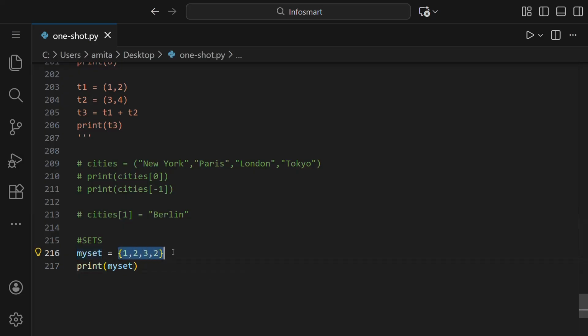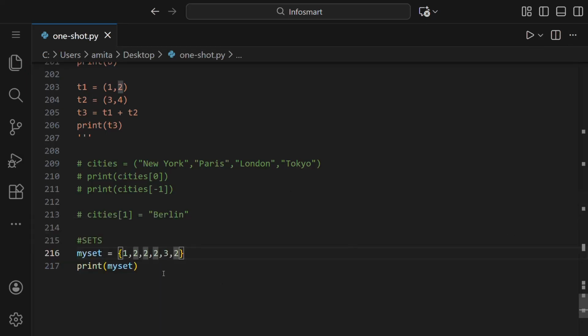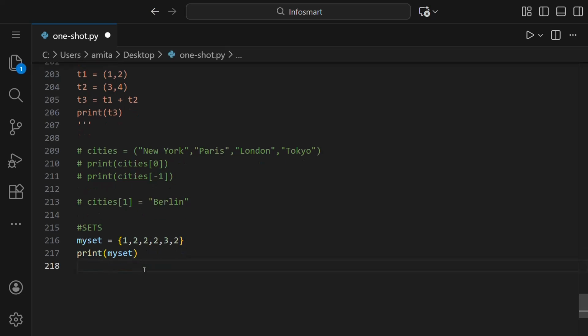Although we defined it 1, 2, 3, 2, like if we add more 2's here, then if we run this, you can see again we got 1, 2, 3 only. So it does not allow duplicate values. And you can see we have written it using curly braces. And to define an empty set, we can say data, where data is the name of a variable, is equal to set. So this defines an empty set.